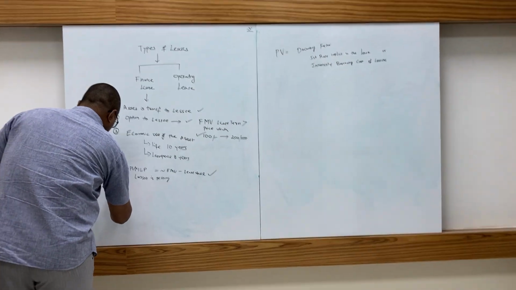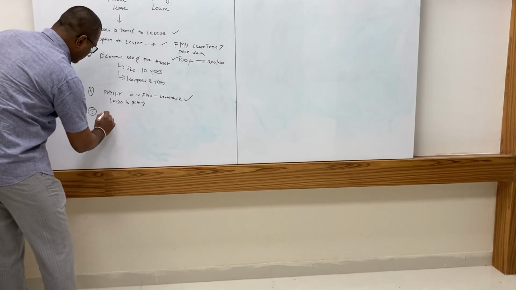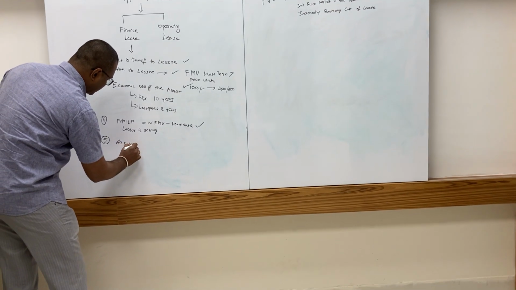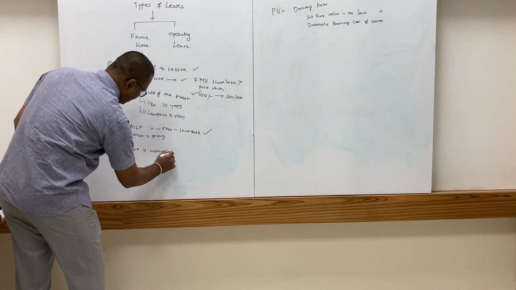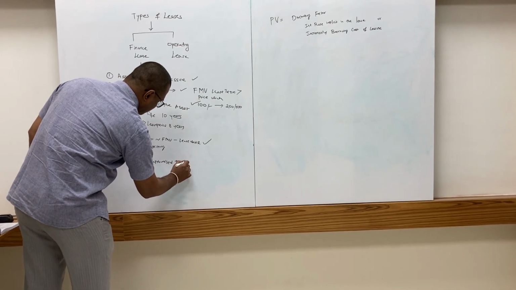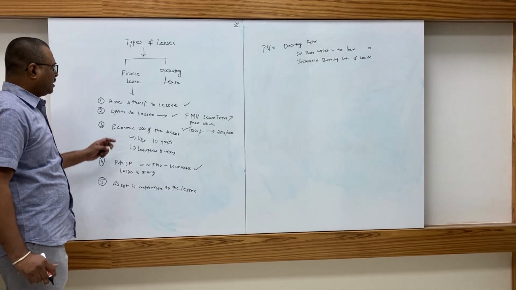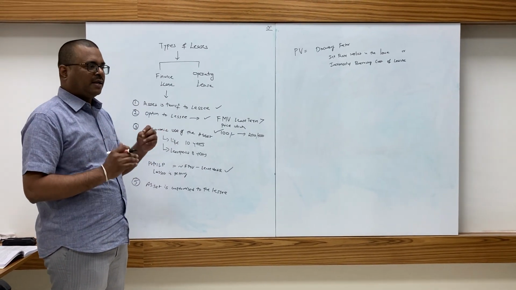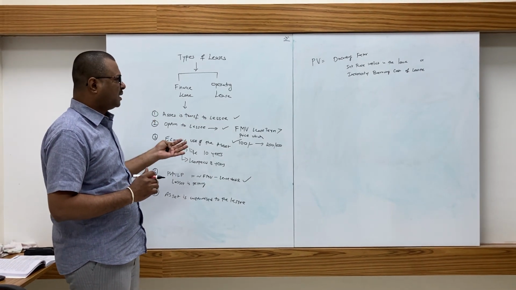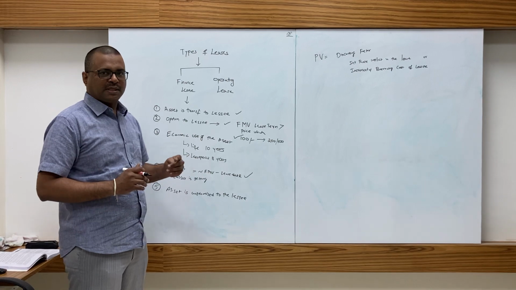Another criterion may be that the asset is customized to the lessee. That means the lessee has made some specifications and has procured that particular asset and has taken that asset on a lease basis.